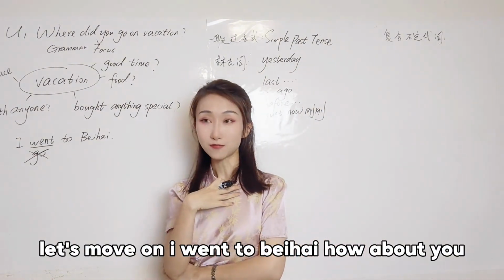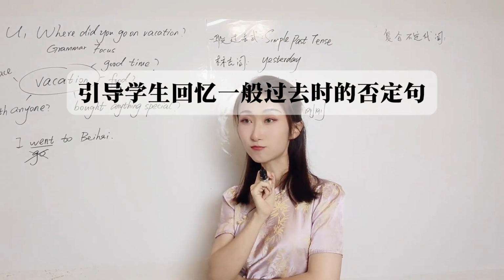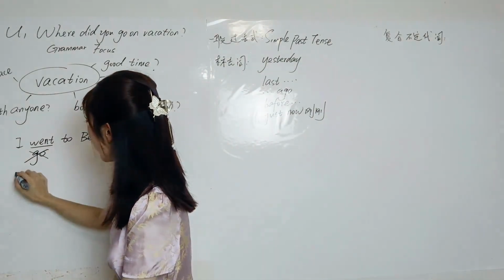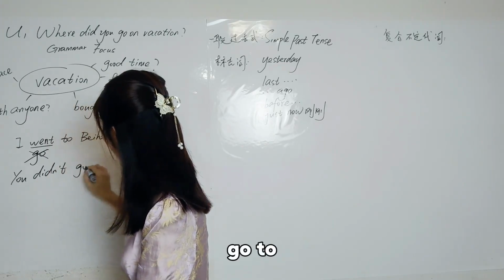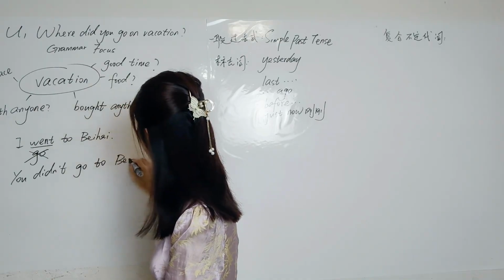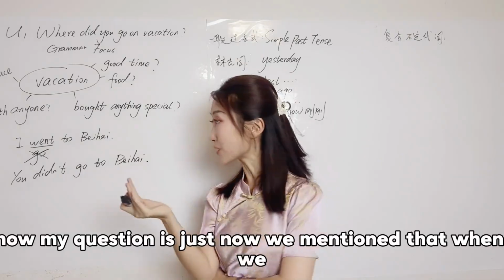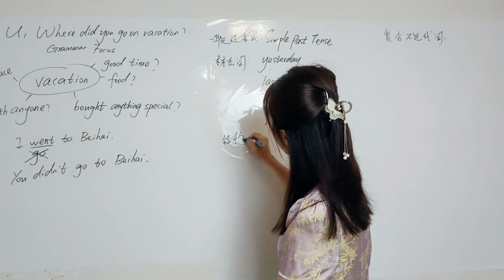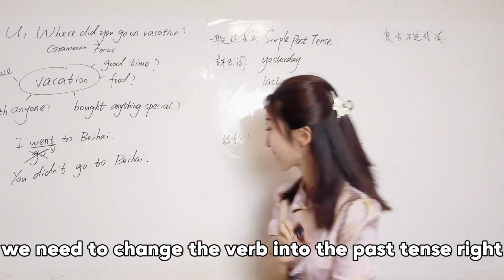Perfect. Now let's move on. I went to Beihai. How about you? Did you go to Beihai? No. Perfect. So for you, you didn't go to Beihai. Now my question is, just now we mentioned that when we talk about simple past tense, we need to change the verb into the past tense, right?